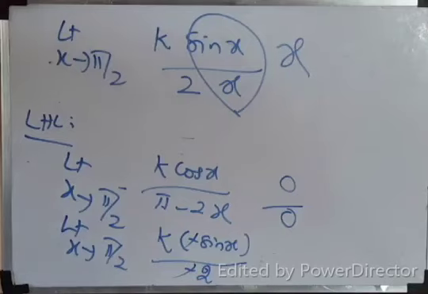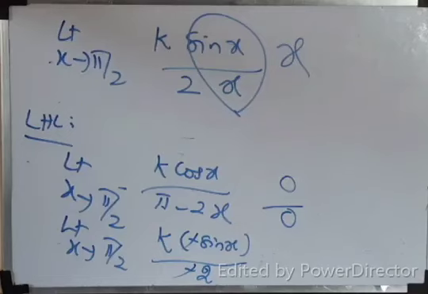X equal to pi by 2 if you substitute. K by 2 are you getting? K into pi by 4 you will get.